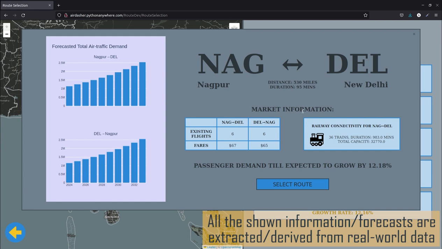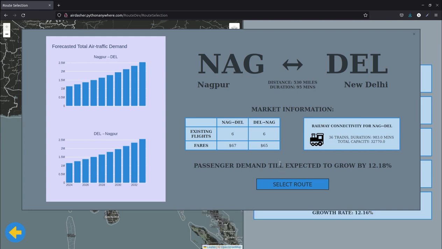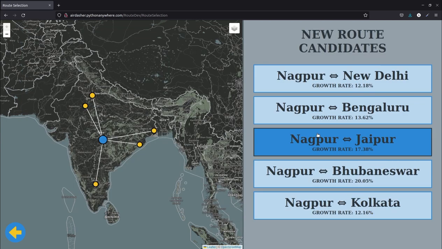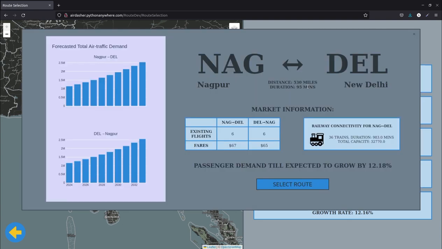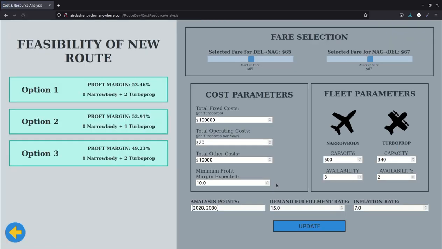We are also provided information about how Nagpur and Delhi are connected by other modes of transport, in this case railways. This information is provided again for all the different routes, and let us choose Nagpur to New Delhi as the route that we want to select.